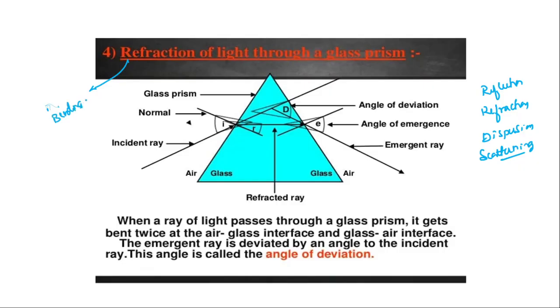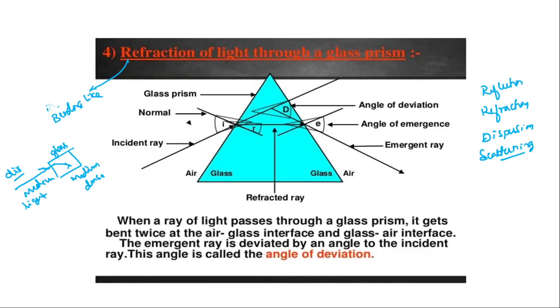Bending of light takes place when light rays pass from one medium to another medium, which may be lighter or denser. Suppose a light ray passes from air to glass or air to water. Air is lighter and glass is denser, so bending of the ray takes place. We call it the refraction phenomenon.